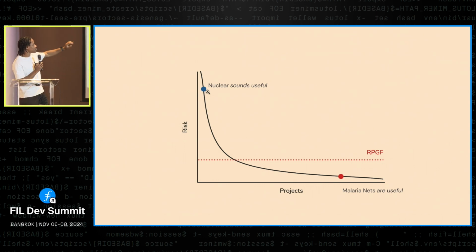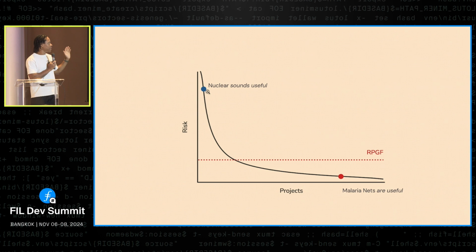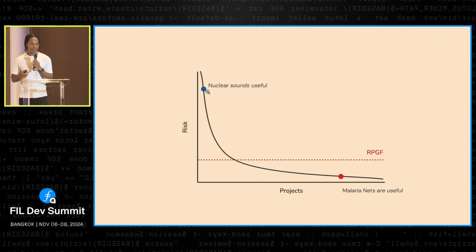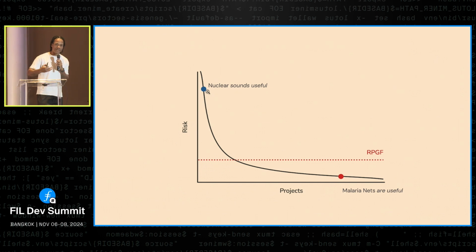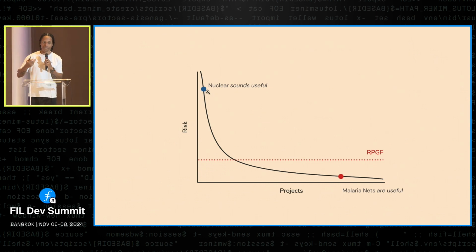So I've said here two examples, and this is outside of crypto. Nuclear sounds useful. We think it's going to be really useful for the world, so maybe we want to fund this. Maybe it's going to produce a lot of public good in terms of very, very cheap energy. And then all the way on the right, we have malaria nets. We know that the EA community was a big fan of funding malaria nets because they're low risk and super cheap, and you can get an instant feedback loop on them and you know you're going to get some good. So this is a problem because we really might be missing out on some of the most seismic, life-changing, world-changing projects that could create a ton of public good.